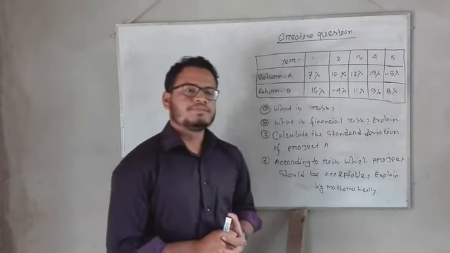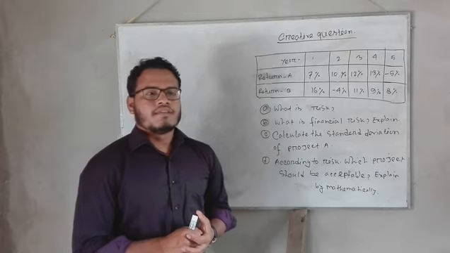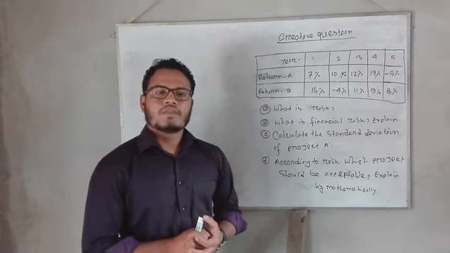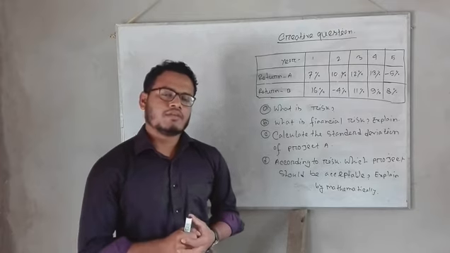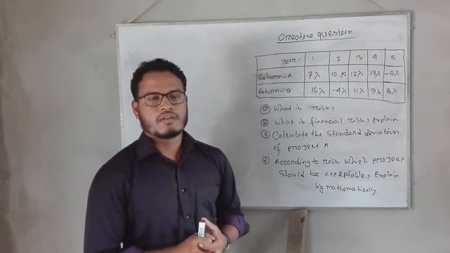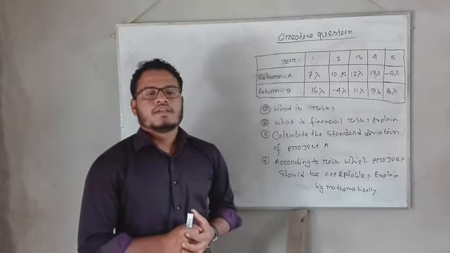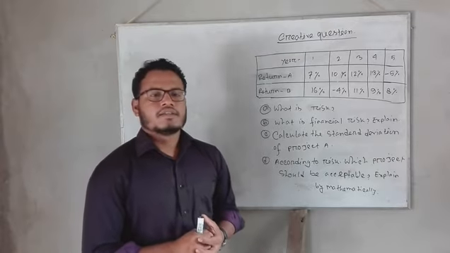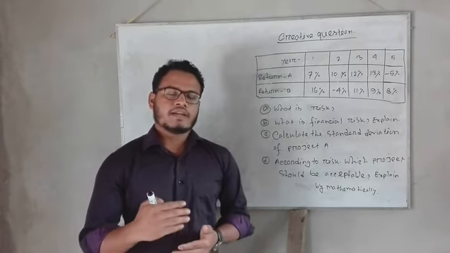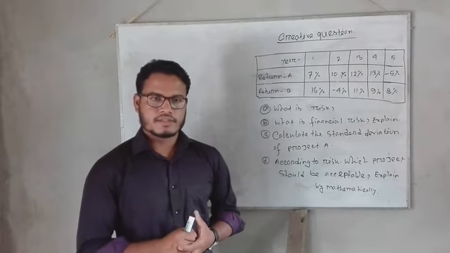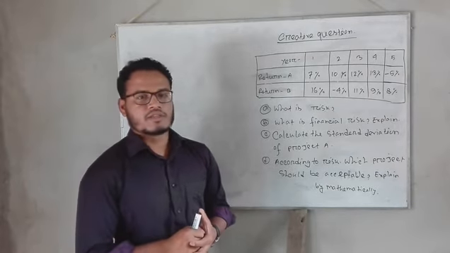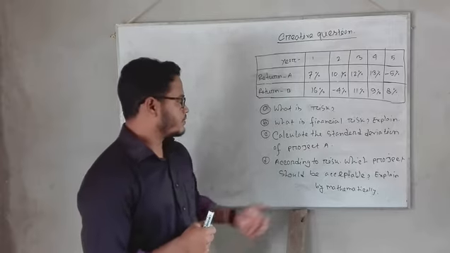We know that risk is the possibility which can be measured. I mean, the part of possibility which can be measured is called risk. Alternatively, the definition of risk: the difference between the expected rate of return and the actual rate of return is called risk. So, dear students, hopefully you will understand.